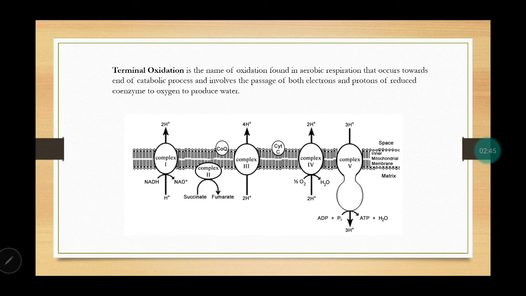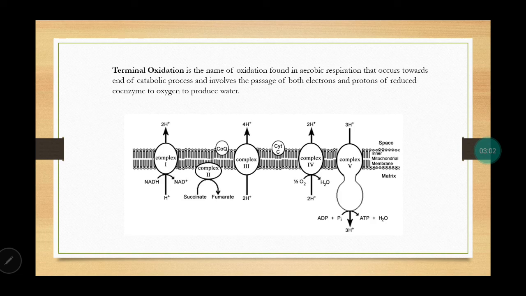Alright. Now, after this, terminal oxidation happens, which occurs at the end of the catabolic process, where electrons and protons have a role to play. So the electron transport chain comprises different complexes.